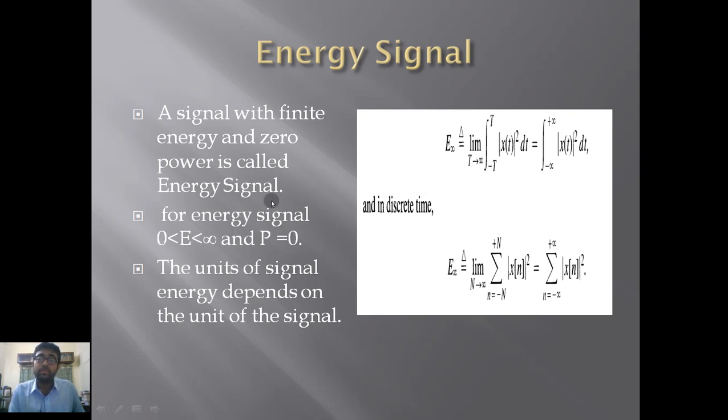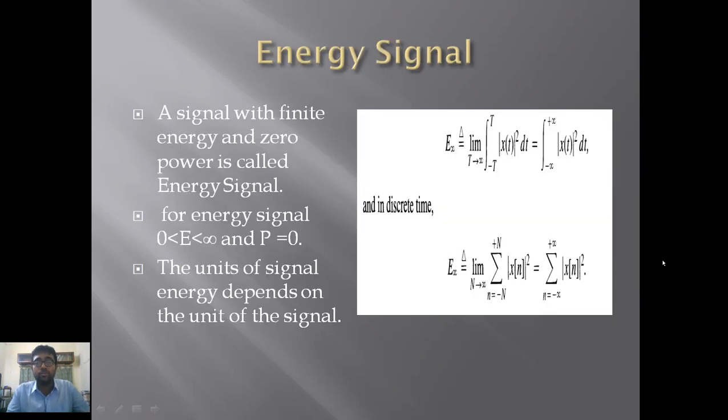And for an energy signal, this statement has a mathematical interpretation: the energy should be between 0 and infinity, and the power will be 0. This is called an energy signal. Now in case of a power signal, we will have inverse characteristics. The units of signal energy depend on the unit of the signal. Simple. The unit of that energy will be the same that we have already known from the past. Now let's go to the next slide.